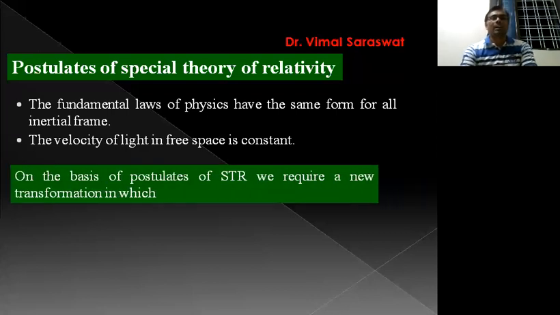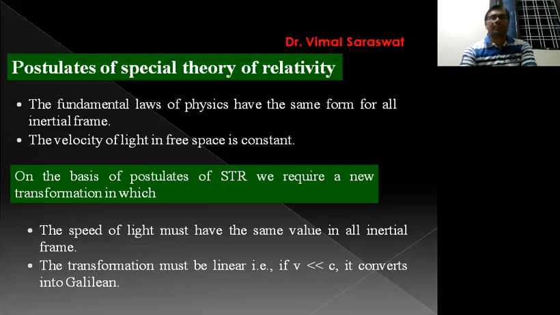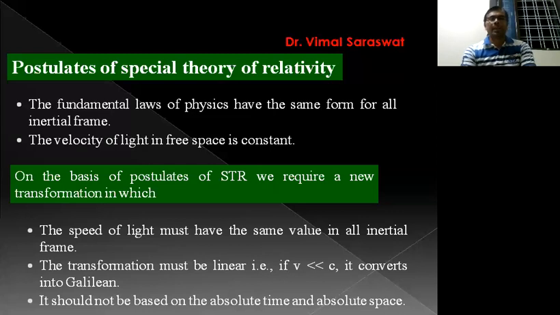Now, on the basis of the postulates of the special theory of relativity, we require a new transformation in which the speed of light must have the same value in all inertial frames. The transformation must be linear. That is, if the velocity of the frame of reference is very much less than the velocity of light, then it converts into Galilean. Also, it should not be based on absolute time and absolute space. It means both time and space coordinates are variant in this frame of reference.